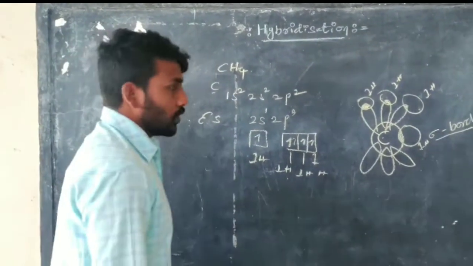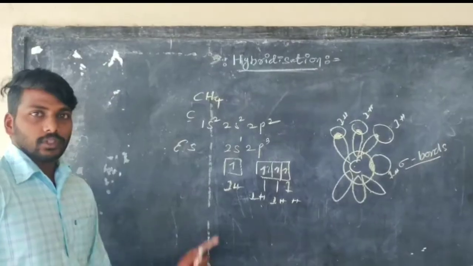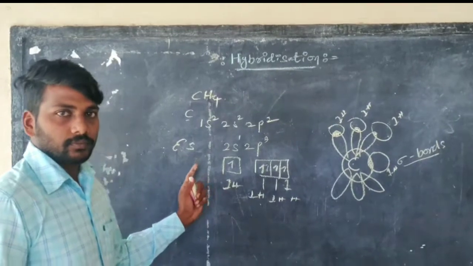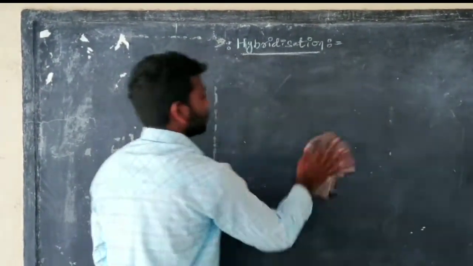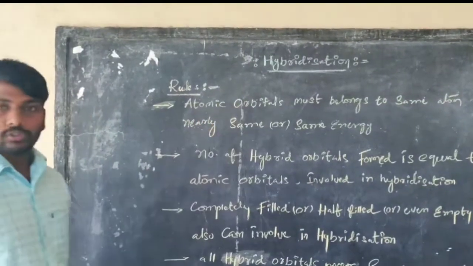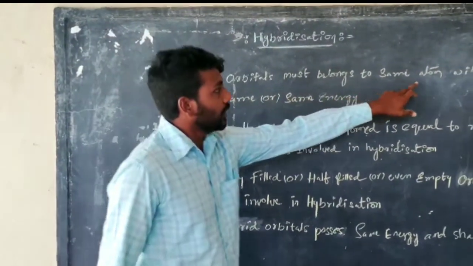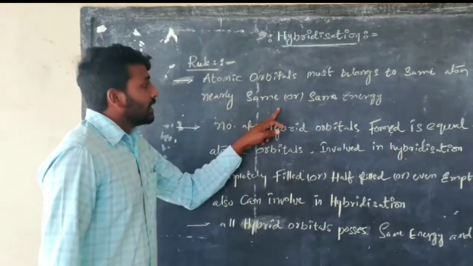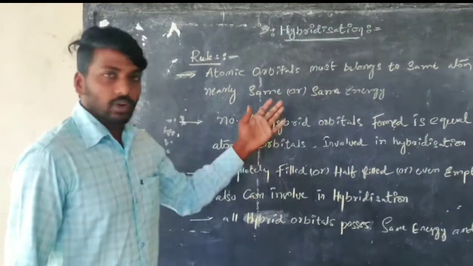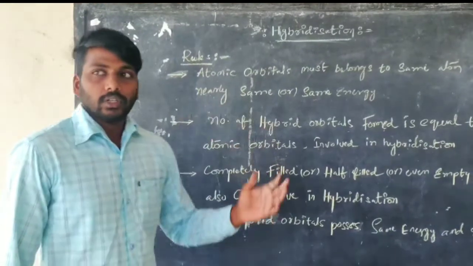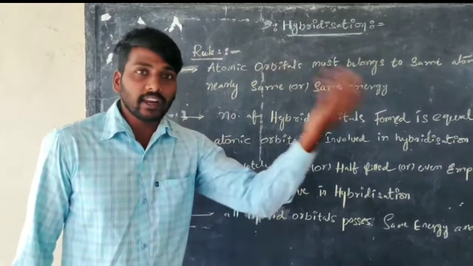So we have rules. Hybridization follows three rules. The first rule: the atomic orbitals must belong to the same atom, with nearly the same energy. In the methane molecule, only the one carbon atom is involved in hybridization, not another atom.